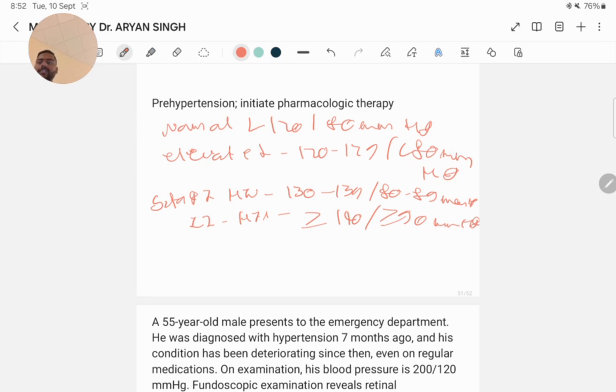Given the patient's blood pressure reading of 136 by 88 mmHg, he falls in the stage 1 hypertension category according to the AHA guidelines.